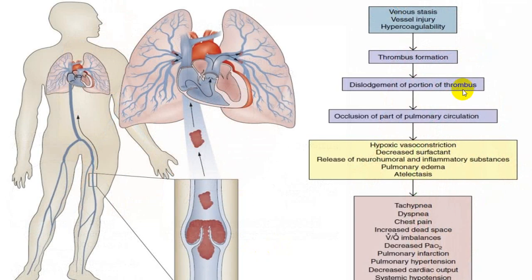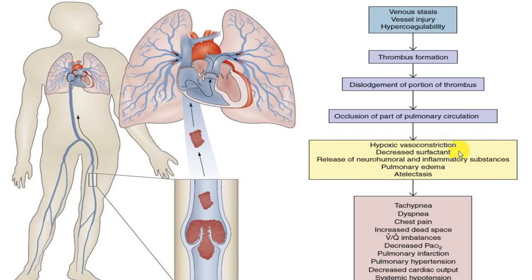And because of that embolism, now you have an occlusion of the pulmonary artery, hypoxia, vasoconstriction, decrease in surfactant, and release of the neurohormonal system, or neurohormonal mechanism will work. It will produce further vasoconstriction, as well as release of inflammatory substances. There will be pulmonary edema.